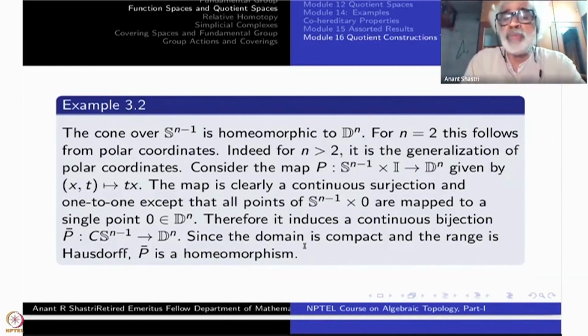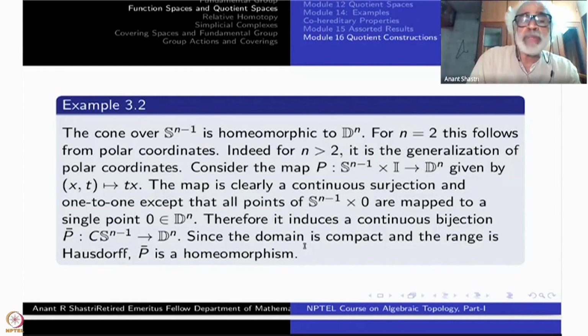So what we do, Sn minus 1 cross I to Dn, we just write x comma t going to t times x. This map is clearly a continuous surjection and one-to-one except for points of the form Sn minus 1 cross 0, the entire thing is mapped to a single point.